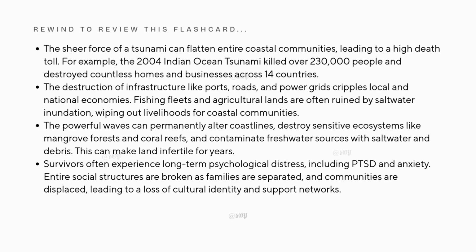The powerful waves can permanently alter coastlines, destroy sensitive ecosystems like mangrove forests and coral reefs, and contaminate freshwater sources with saltwater and debris. This can make land infertile for years. Survivors often experience long-term psychological distress, including PTSD and anxiety. Entire social structures are broken as families are separated and communities are displaced, leading to a loss of cultural identity and support networks.